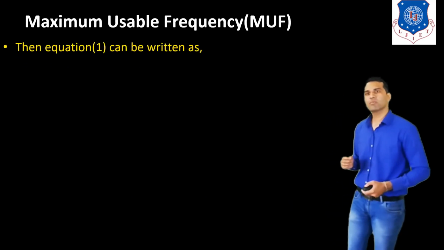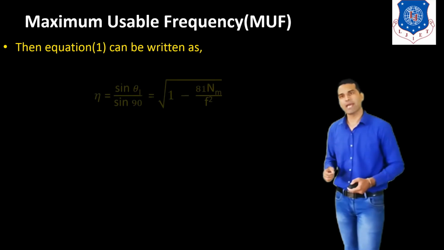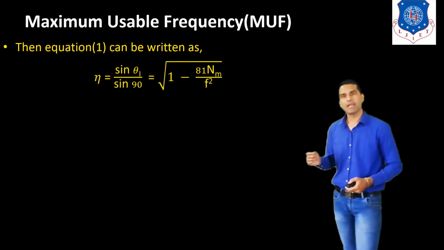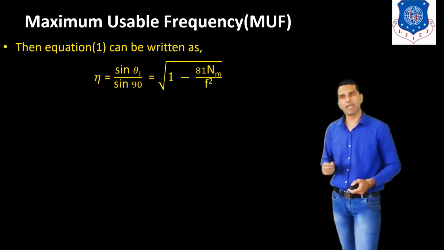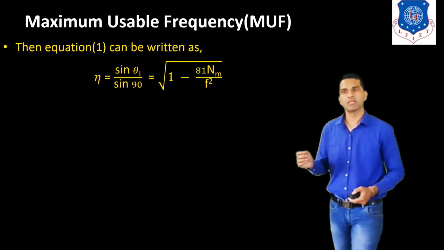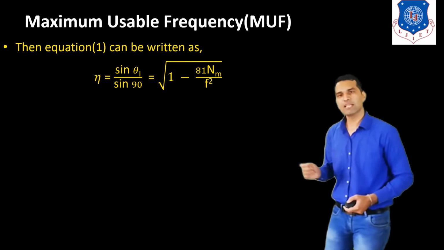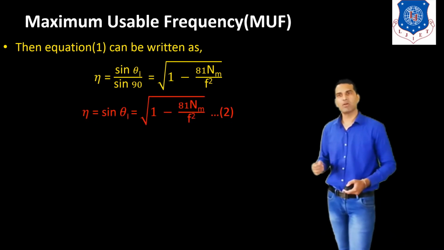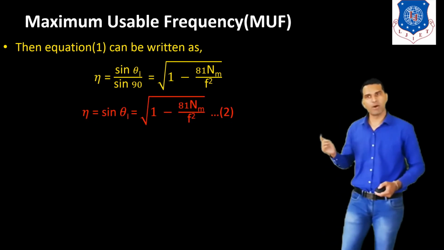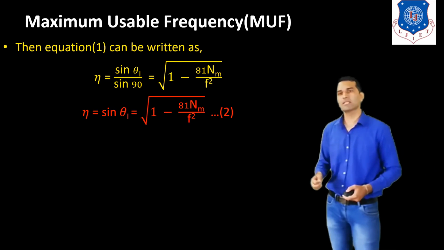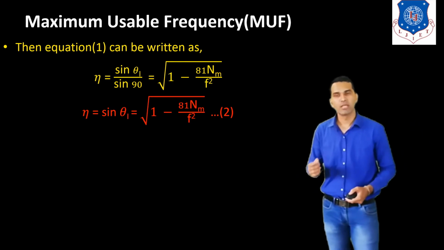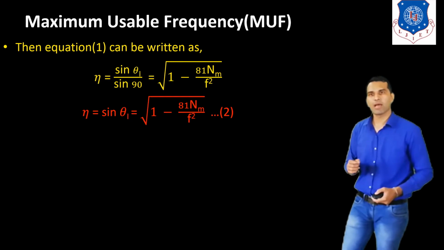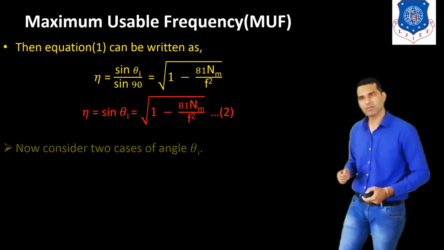Then equation number 1 can be written as eta is equal to sine theta I upon sine theta, where we have the condition theta is equal to 90 degrees. So we write sine 90, and we know that sine 90 is nothing but 1. So we can write this equation as eta is equal to sine theta I is equal to under root of 1 minus 81 Nm upon f square.